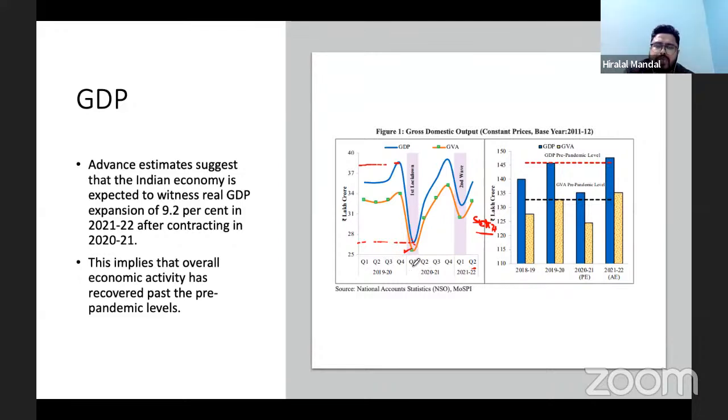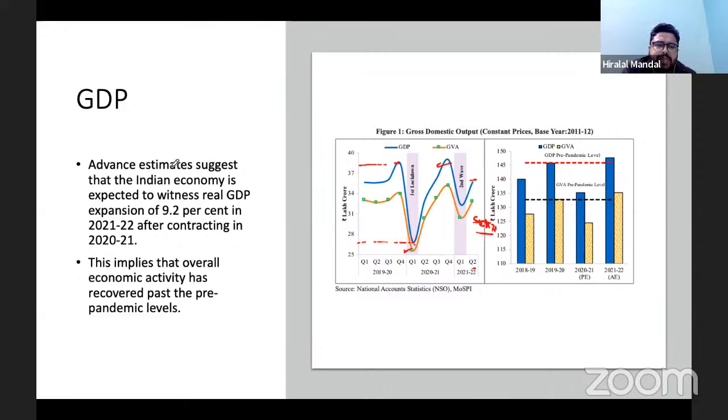So the first lockdown, the growth rate came down and the GDP came down, and then it made a sharp recovery by quarter 4, and again it went down because of the crisis that occurred, and it is again on the path of recovery. Okay, so this is how it has happened. So this is the recovery. Initially it was a V recovery, but again it has moved down, and then it is making slow and steady progress. So that's the situation you can see.